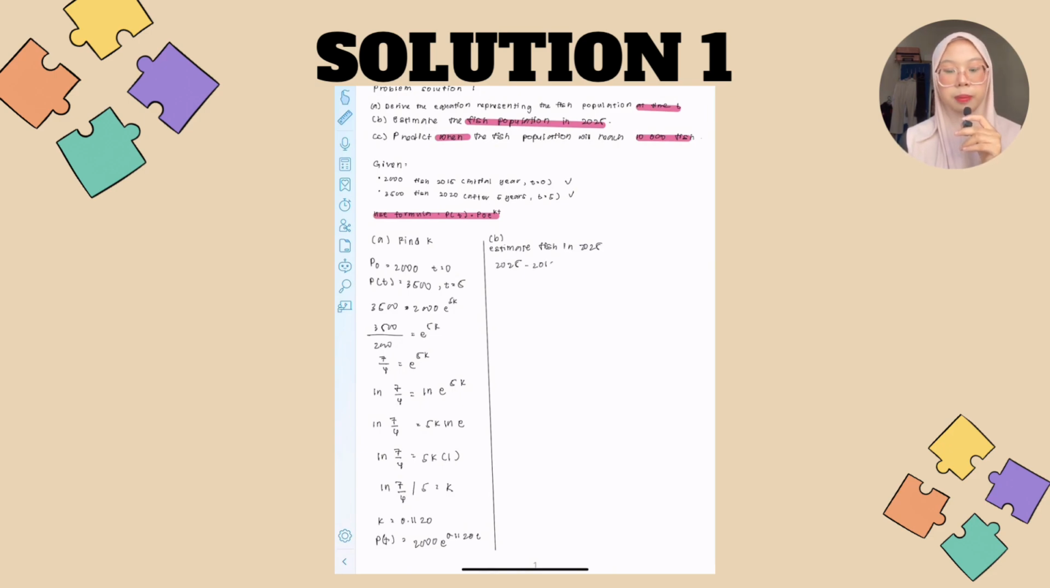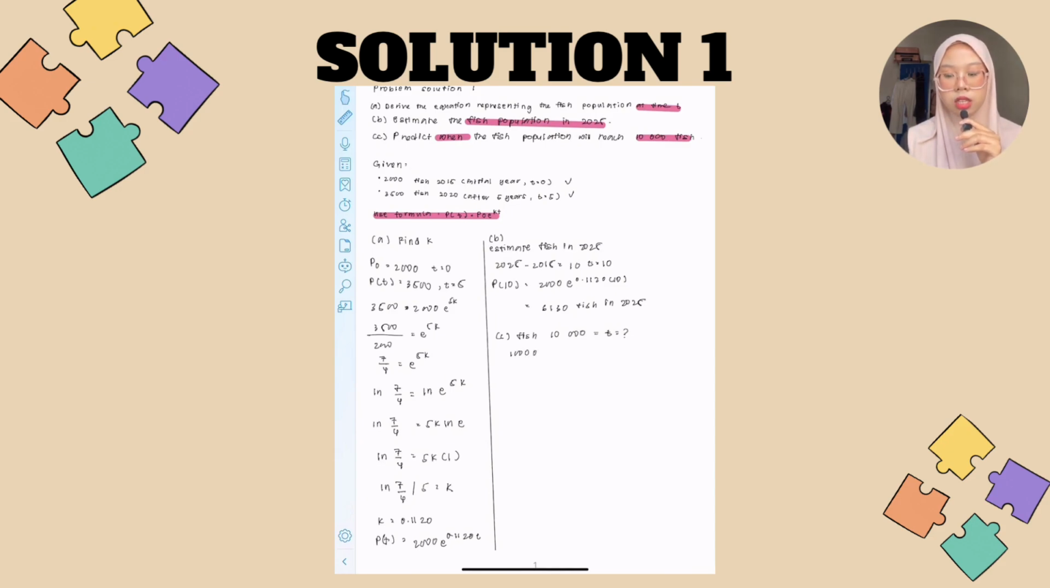Second, we estimate the fish population in the year 2025. To estimate the population in 2025, we calculate the time difference from 2015. Since 2025 is 10 years after 2015, we substitute t equals 10 into our model. After calculating the estimated fish population in 2025, we got 6130 fish.